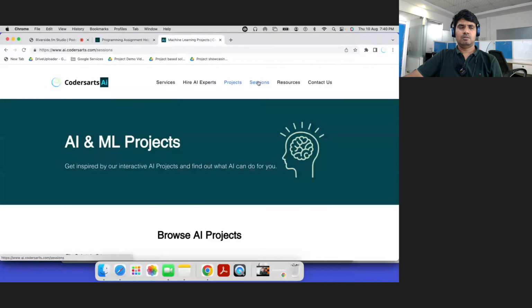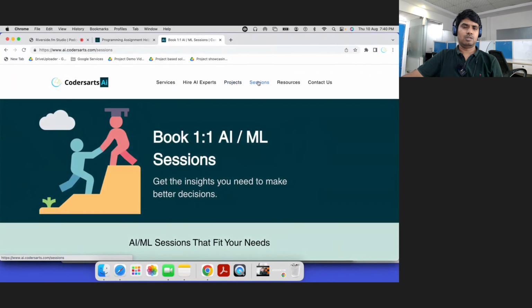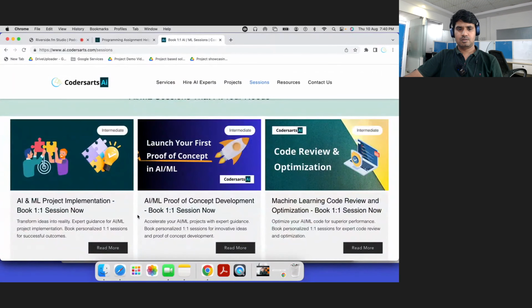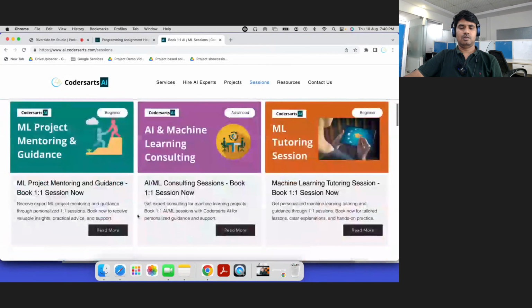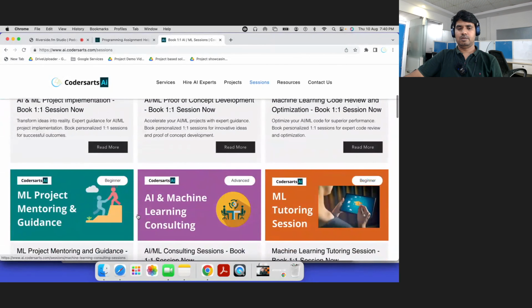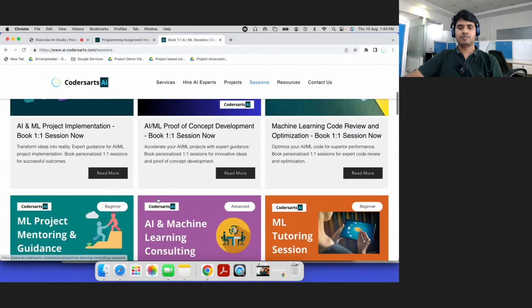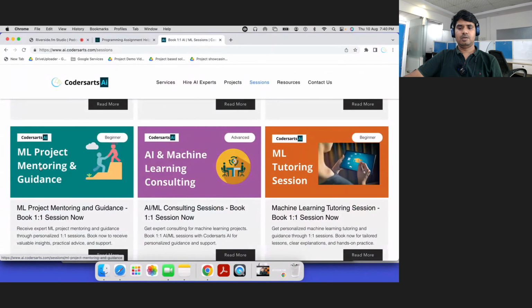If you need any one-on-one session, if you want to connect with our mentors, developers, engineers, data scientists, you can connect with us. These are the different types of sessions we are offering. Based on that, you can choose what is suitable for you. So: proof of concept, code review, consulting, guidance and mentoring, and also you can learn.